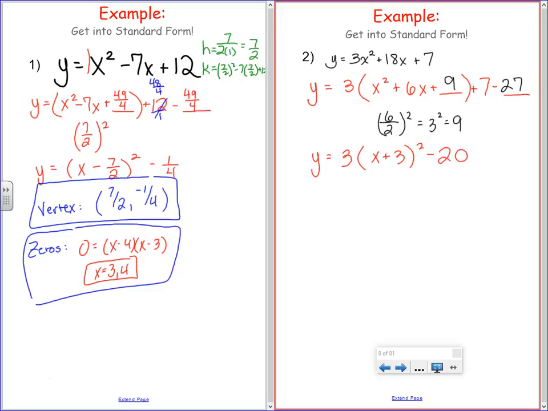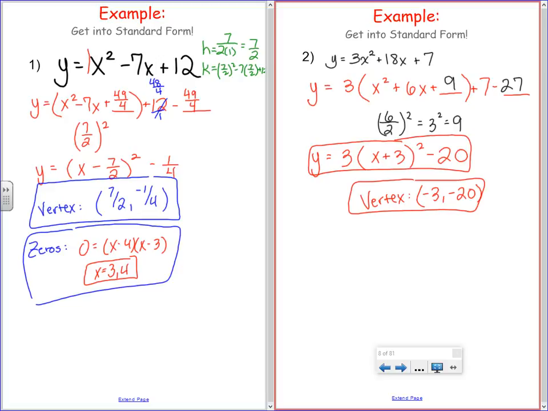Oh my goodness! We're done! Who's our vertex? Negative 3. That's negative 3. x minus negative 3. h is negative 3. So I not only have my vertex, but I also have my standard form.